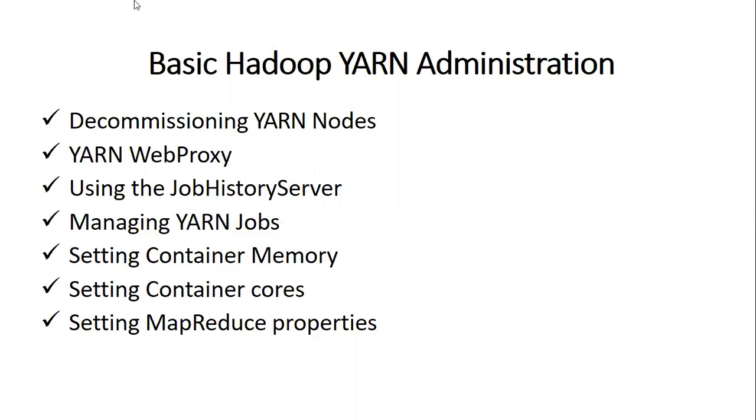What is that configuration property? It is yarn.web-proxy.address, which is set in yarn-site.xml.